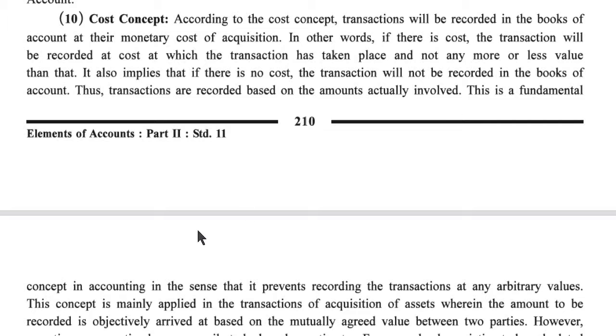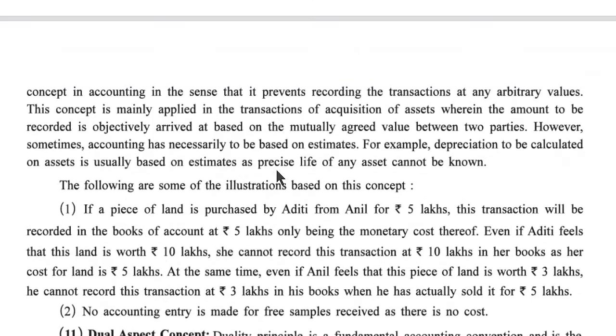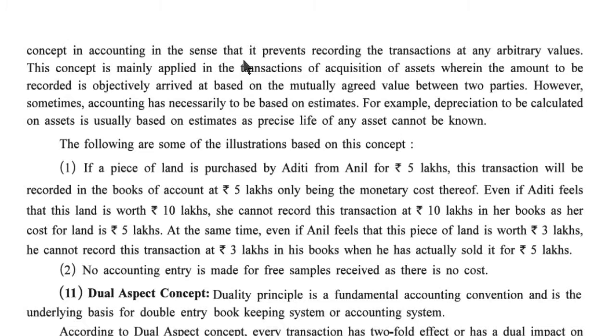This is a fundamental concept in accounting in the sense that it prevents recording a transaction at arbitrary values. This concept is mainly applied in the acquisition of assets, wherein the amount to be recorded is objectively arrived at based on the mutually agreed value between two parties.